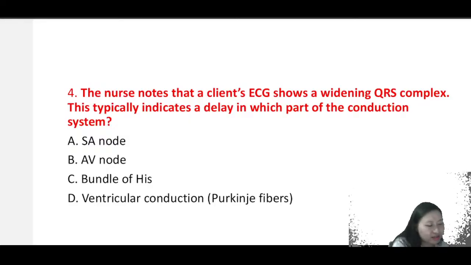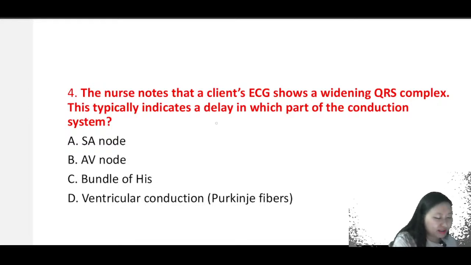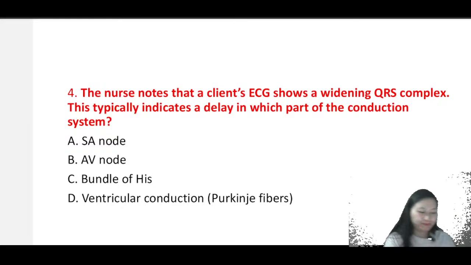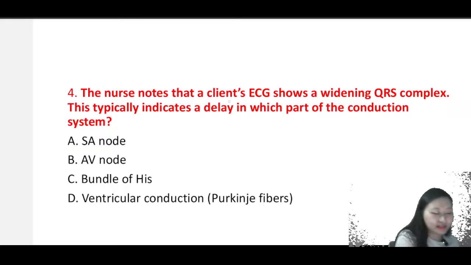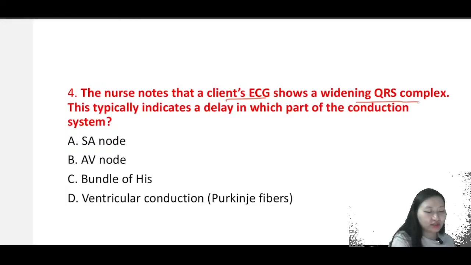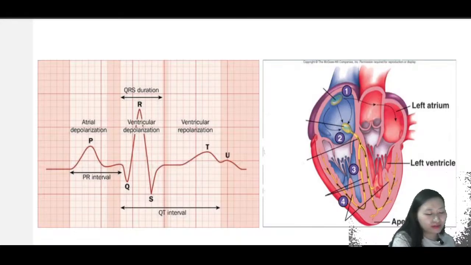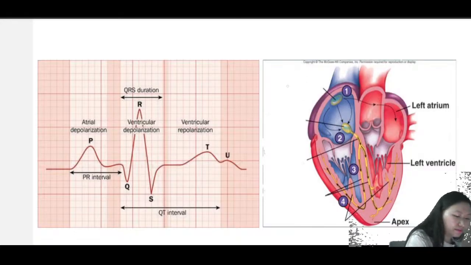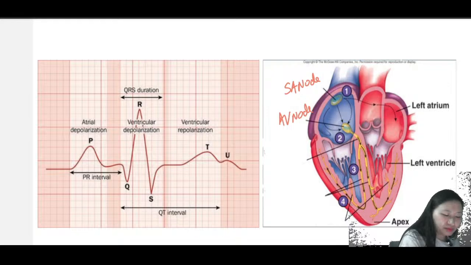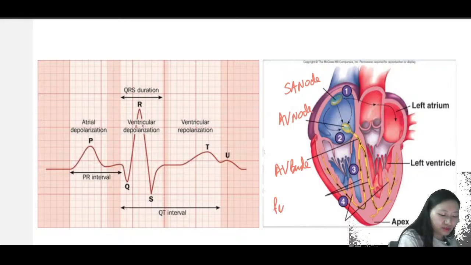Question number 4, it says the nurse notes that a client's ECG shows a widening QRS complex. This typically indicates a delay in which part of the conduction system? The nurse notes that the client's ECG is showing a widening QRS complex. This typically indicates a delay in which conduction system? So in the conduction system of the heart, we have the SA node, the AV node, the AV bundle, and Purkinje fibers.